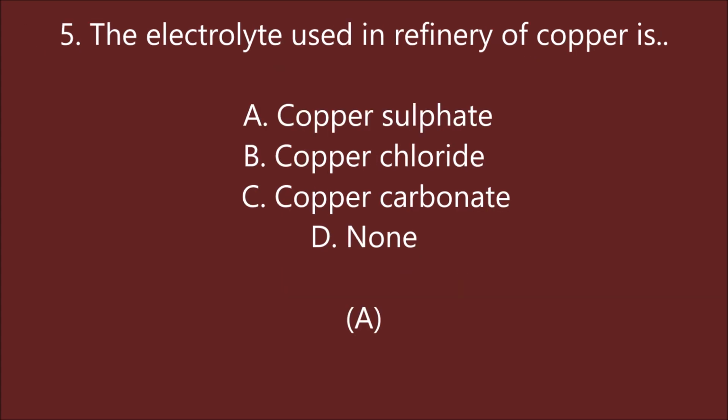The electrolyte used in refinery of copper is copper sulfate, copper chloride, copper carbonate, none. A is the right answer, that means copper sulfate. An impure copper is taken as anode and pure copper strips are taken as cathode. The electrolyte is an acidified solution of copper sulfate. As a result of electrolysis, copper in pure form is transferred from the anode to the cathode. Next question.